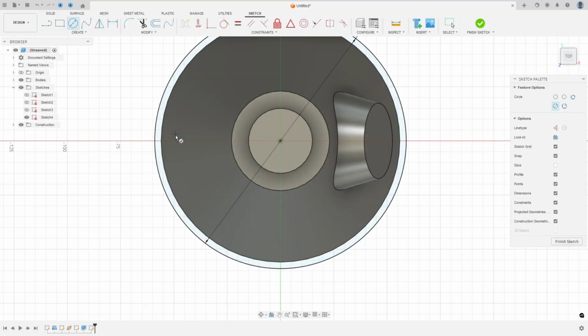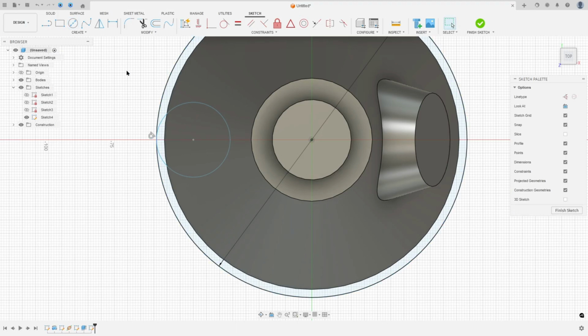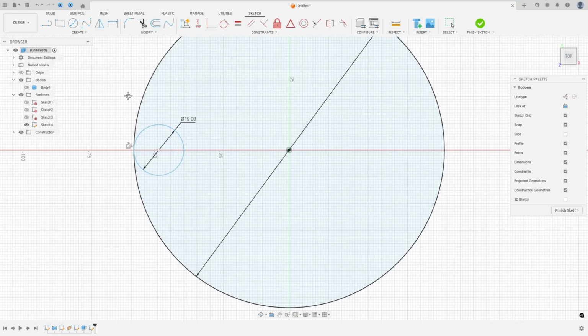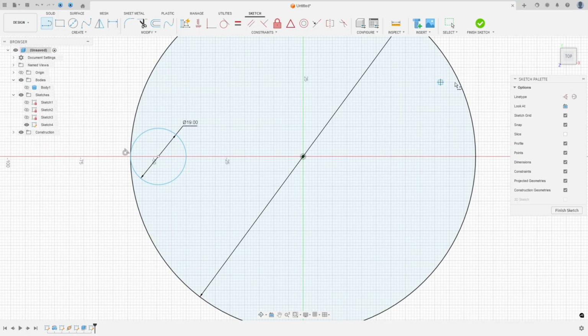So select the circle, make a circle here. This circle must be tangent with this one. The diameter, 19 millimeters. I will hide this body a little bit. And go to line, select a construction line, make a construction line between this point to this circle. And select the line again, but remove the construction line type. Click here in this circle and make a tangent line here.